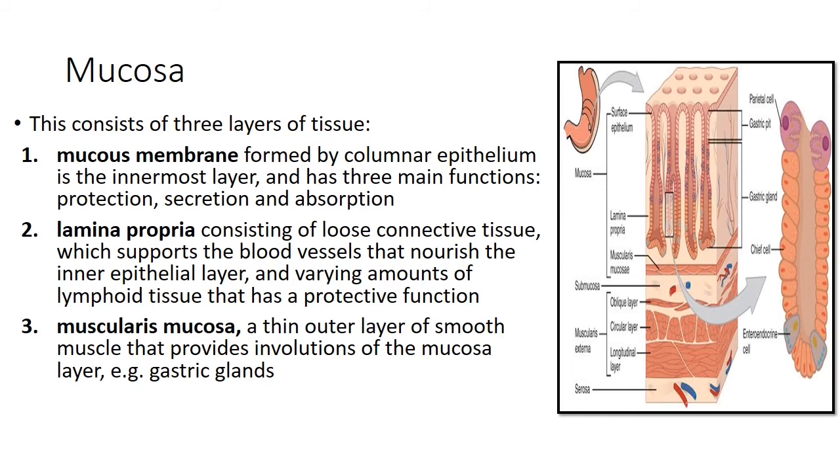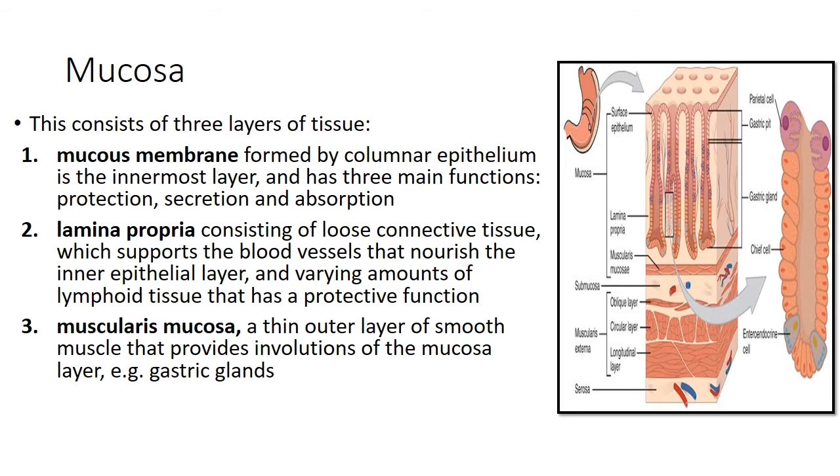It is formed by the columnar epithelium and that is the innermost layer. It has three main functions: protection, secretion and absorption. This is the inner layer of the GI tract.